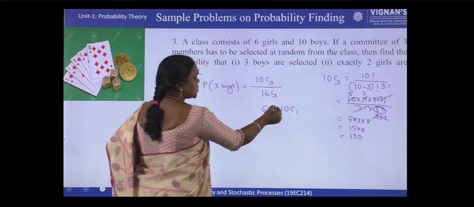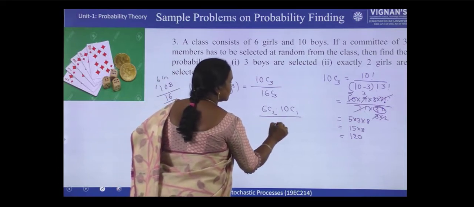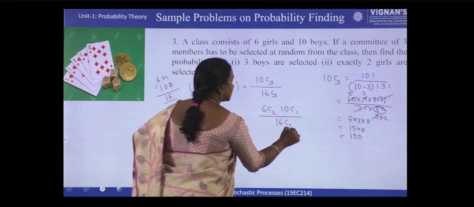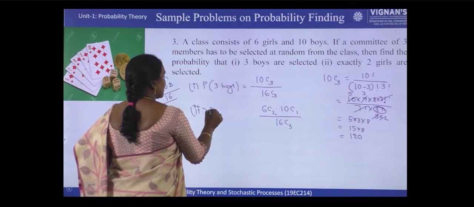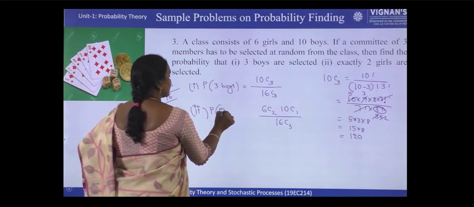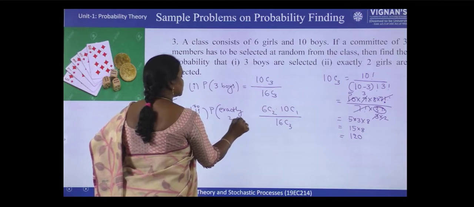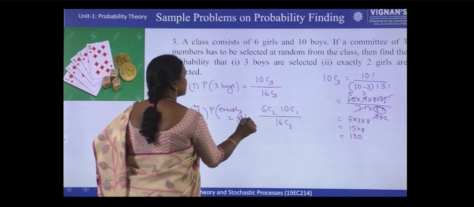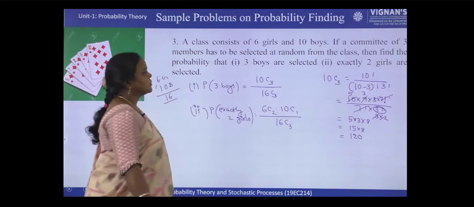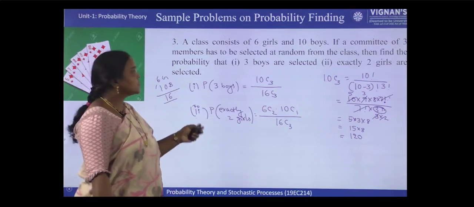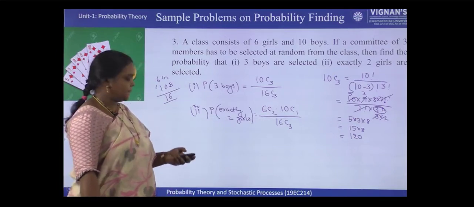So here you will get, divided by total number of ways, 16C3. Probability of exactly 2 girls. Right? So let us see the next problem.